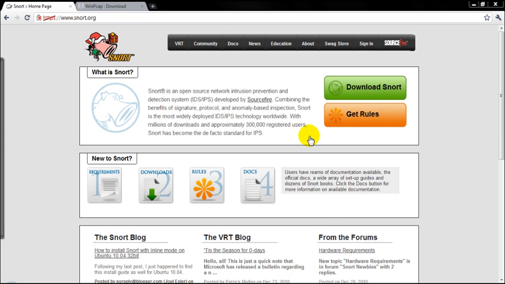Welcome to this tutorial about installation and configuration of Snort IDS, that is an intrusion detection system. To get started, let us first download Snort from the website, that is snort.org.